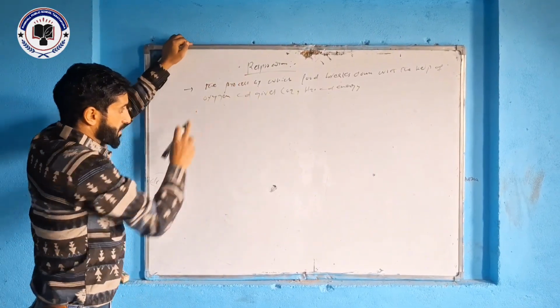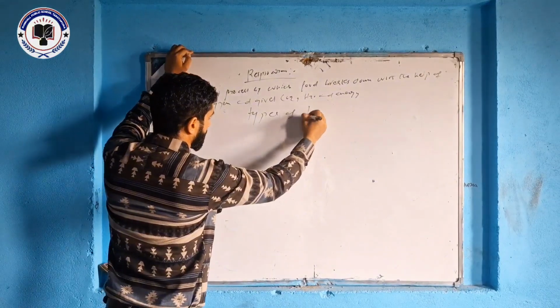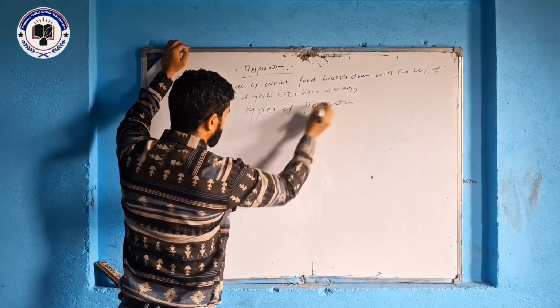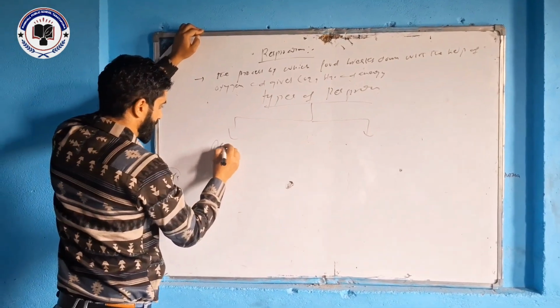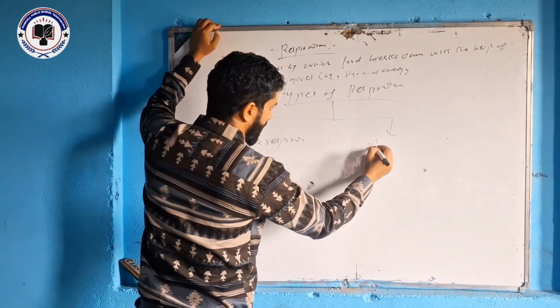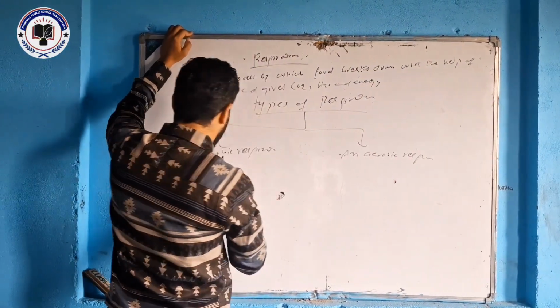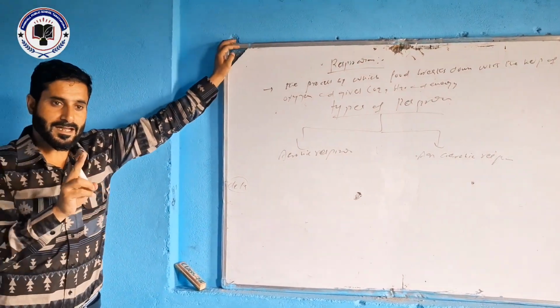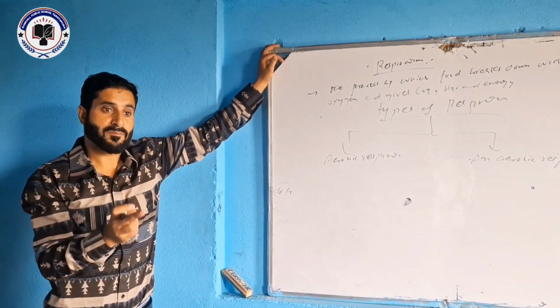Now this respiration is of two types. Number one, aerobic respiration. Aerobic respiration is that type of respiration which takes place in the presence of oxygen.